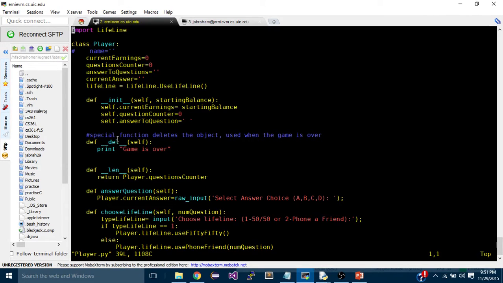Now del is just what you'd guess, our destructor, and self. Now it prints something out, but also at the end of it deletes the player object that we're going to create. Len allows us to return some value that will act as the length for that class, and because Python wants to stay very general, length is anything that we define it to be. So it doesn't have to be a number, it could be something else as well.